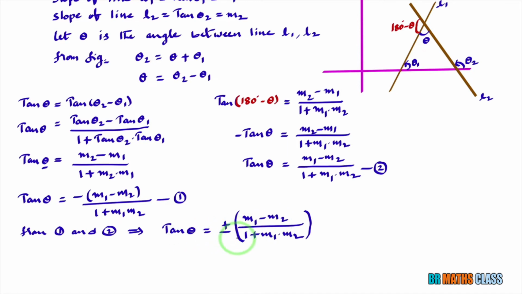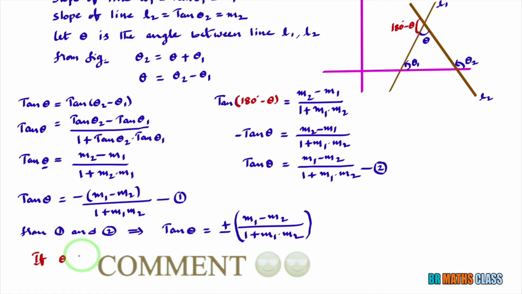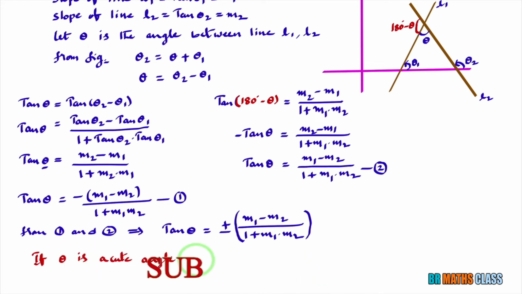In the first quadrant tan theta is positive. In the second quadrant, meaning the angle range is 90 to 180 degrees, tan theta is negative. That means if theta is an acute angle, then the answer will be positive here. If theta is an obtuse angle, then the answer will be negative. I'll conclude here. If theta is an acute angle, what answer you should get here? You should get a positive answer.